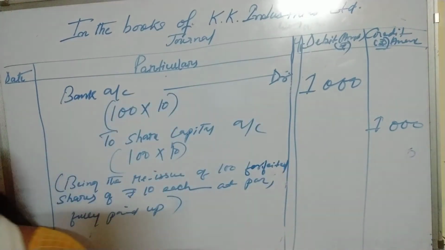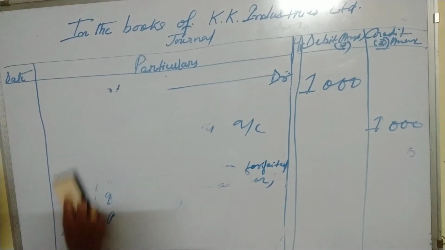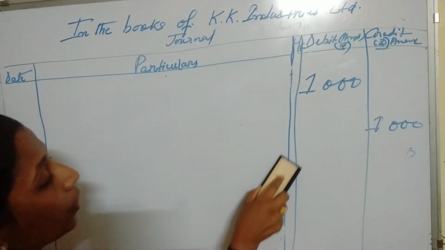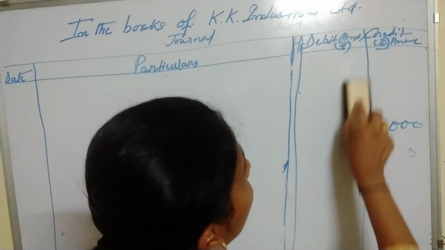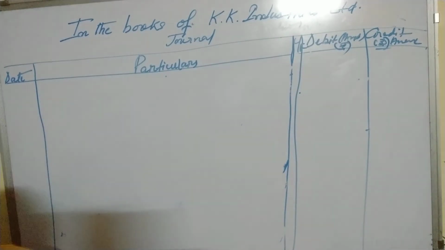Now we will give another entry, and the entry is to show the capital amount that is transferred to capital reserve account. In the previous journal, I have shown the capital reserve entry.